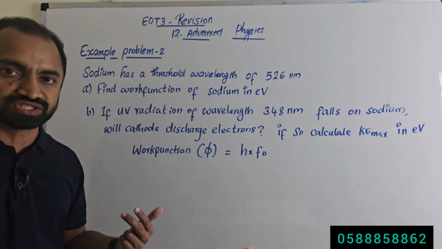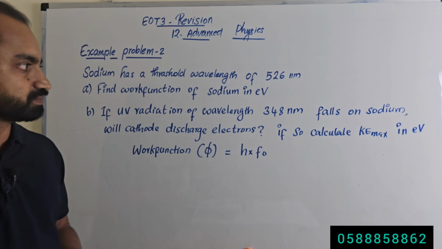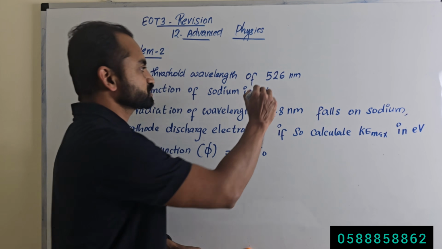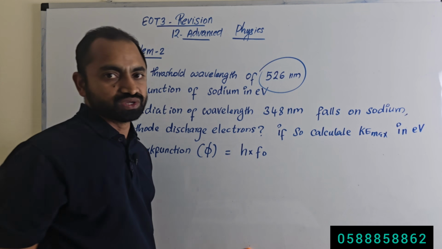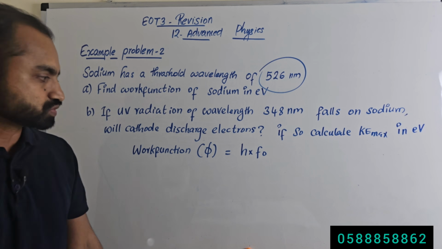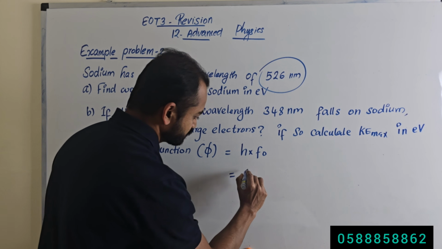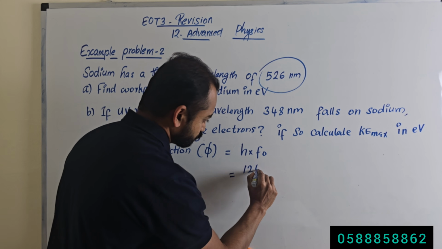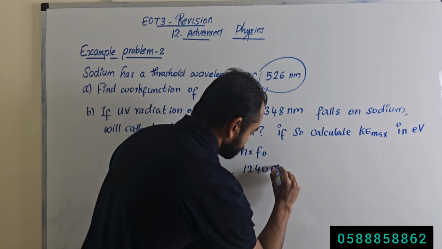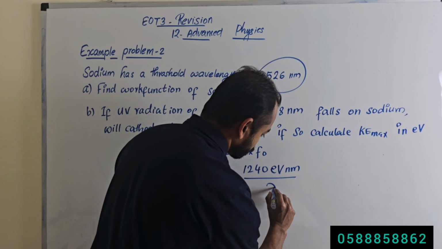What is h? h is Planck's constant and f0 is the threshold frequency. Here the wavelength is given. So what is the equation to calculate energy in terms of wavelength? 1240 electron volt nanometer divided by wavelength.